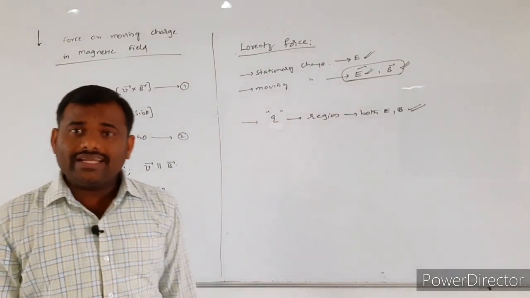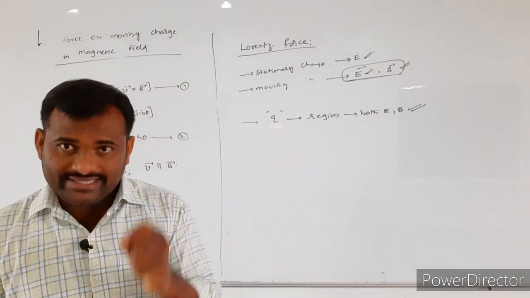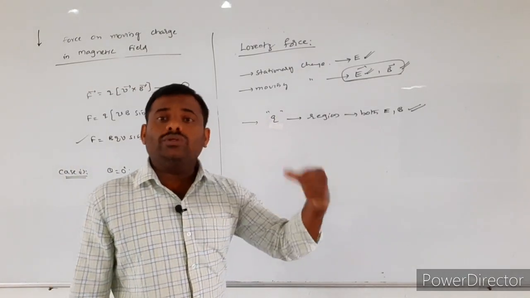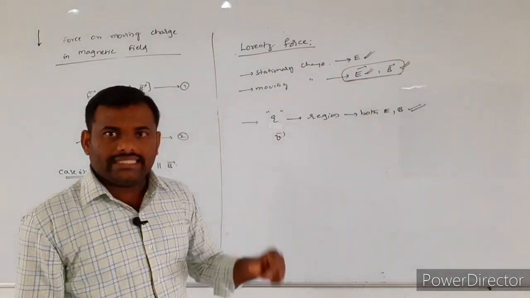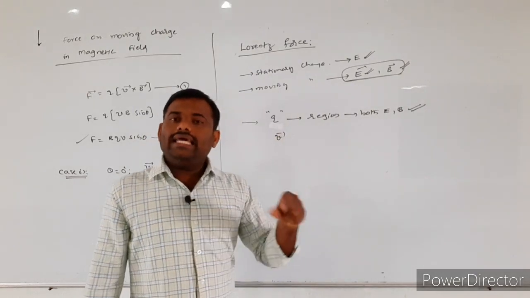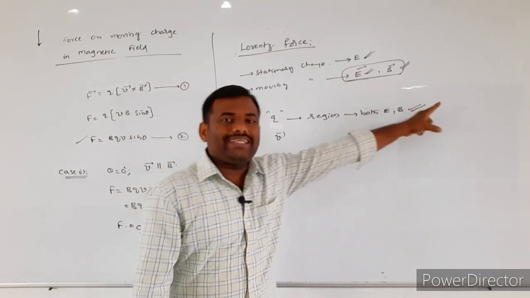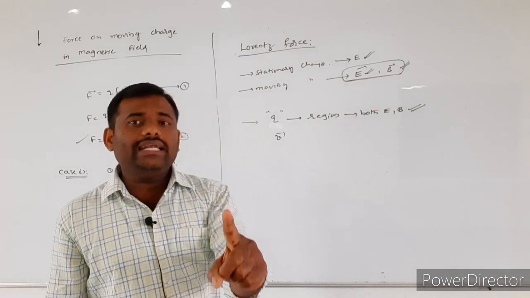Entered means it is moving with some velocity. This moving charged particle enters the region. In that region, the electric field is present as well as the magnetic field.